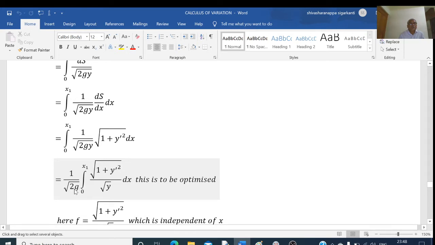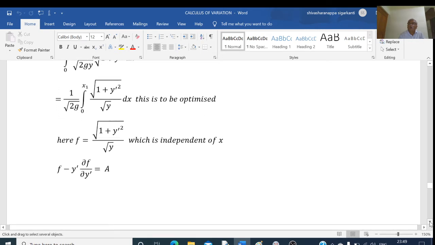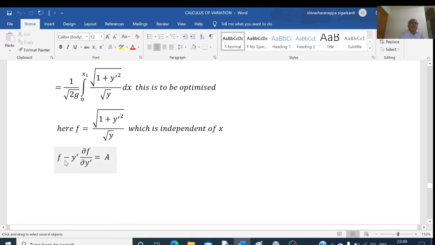So here I take f equal to only this quantity, and this is to be optimized. This f is independent of x; there is no x term. If it is independent of x, then we have f minus y dash into dou f by dou y dash is equal to a.